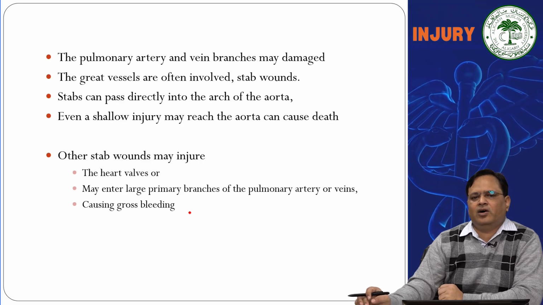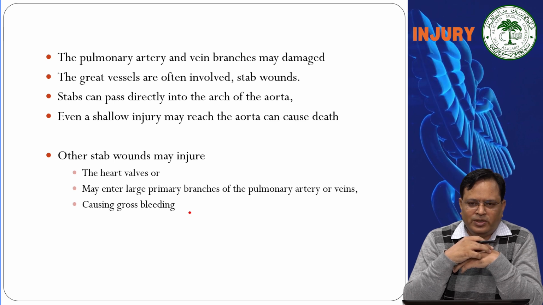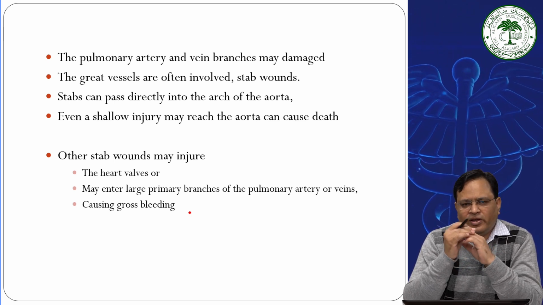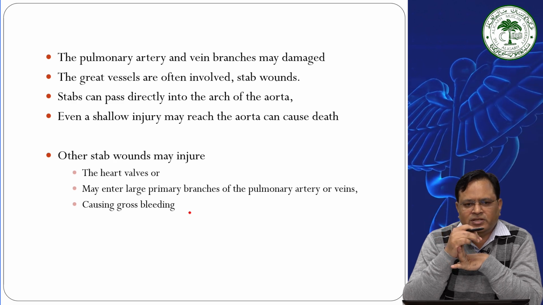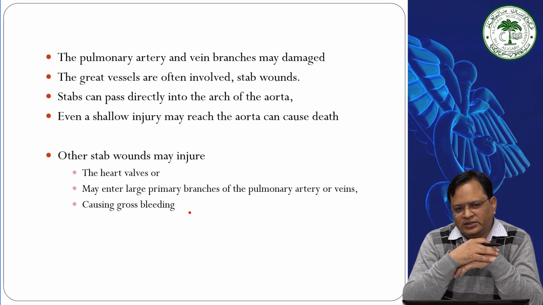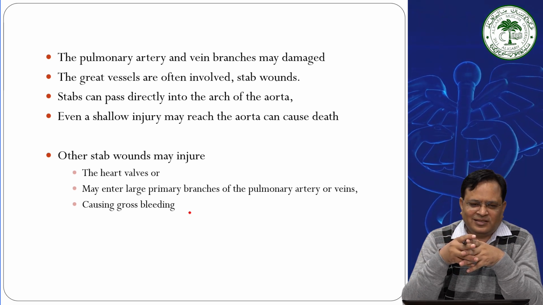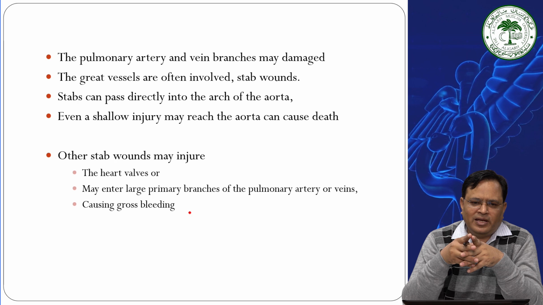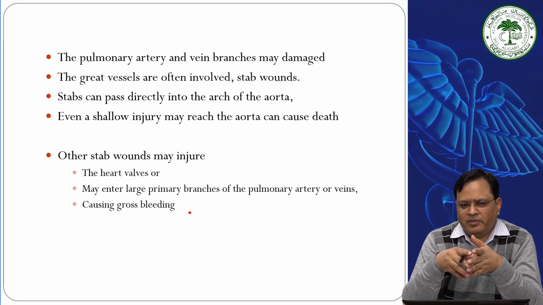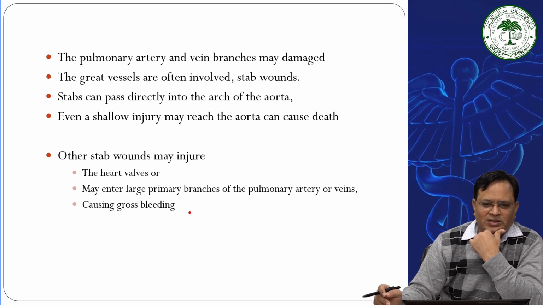The pulmonary artery or vein or the branches of the pulmonary artery can get damaged. Great vessels are often involved in stab wounds. Stabs can pass directly into the arch of the aorta. Even a shallow injury may reach the aorta and can cause death. Other stab wounds may injure heart valves and large primary branches of the pulmonary arteries and veins, causing gross bleeding.